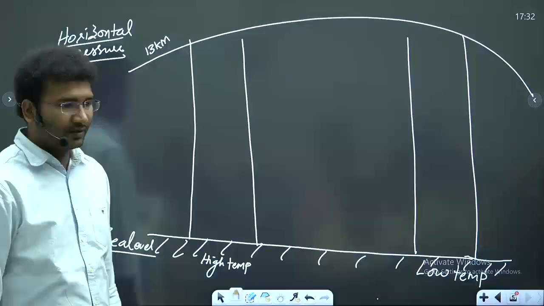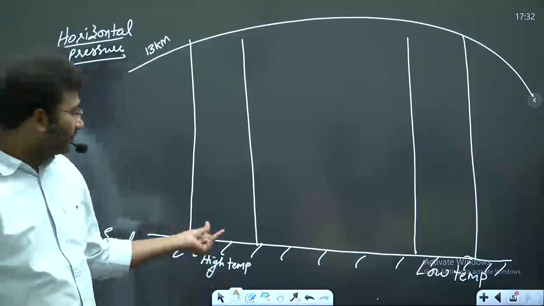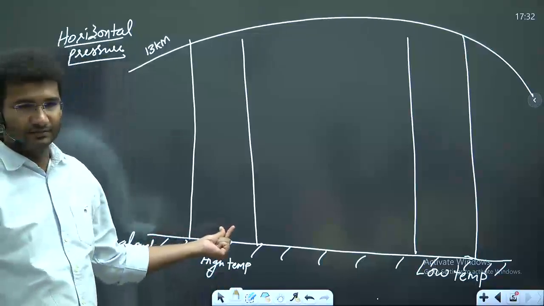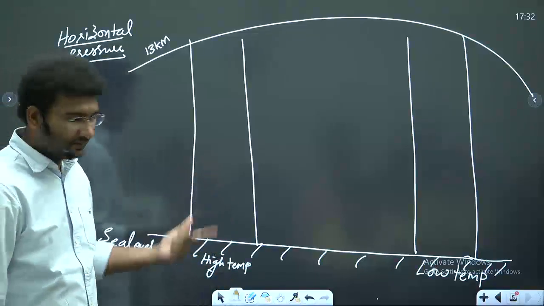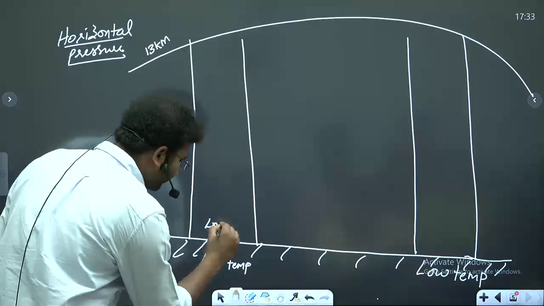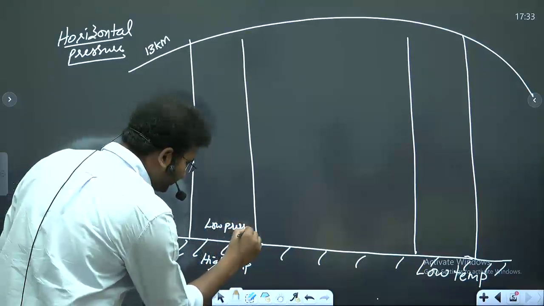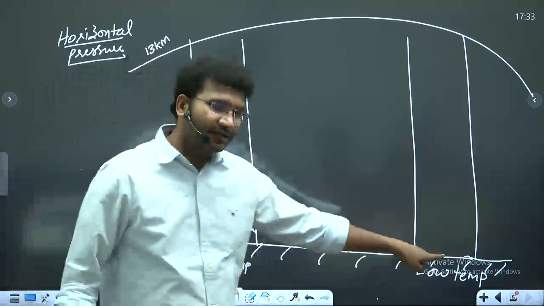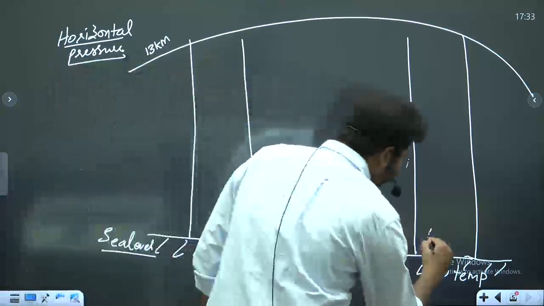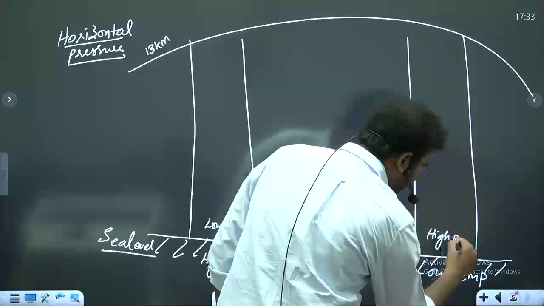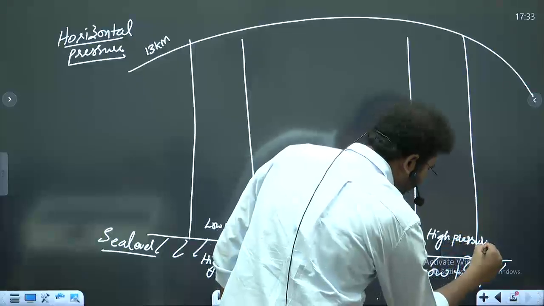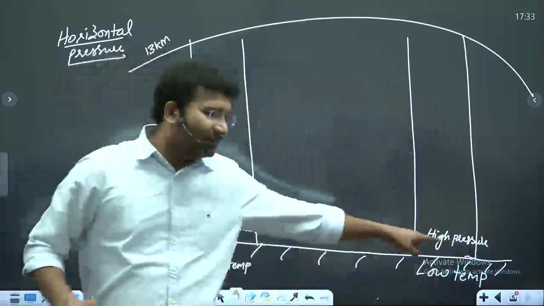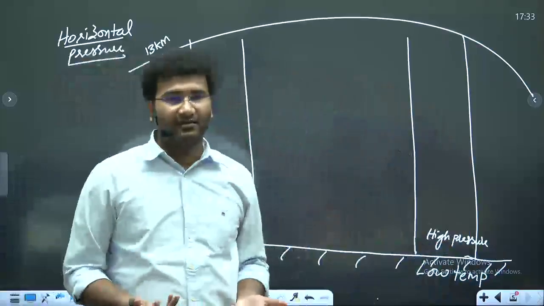Got it? So if you have high temperature, what should be the pressure here? Low pressure? What should be the pressure here? Now this high pressure is compared to where?